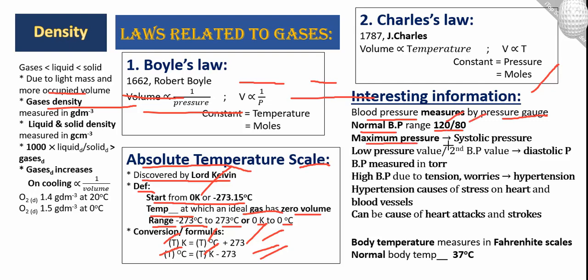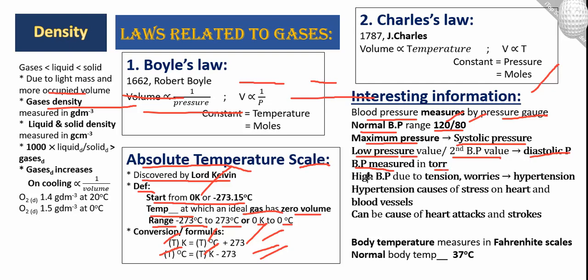The maximum pressure that we measure is given the name systolic pressure. Maximum pressure measured in the human body is systolic pressure. If we take the blood pressure at the lower pressure value, it is also called the second BP value, which means the lower blood pressure value. This is called the diastolic pressure. And BP is measured in torr, which means we measure blood pressure in torr as the unit of pressure.